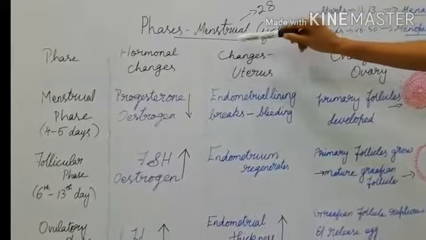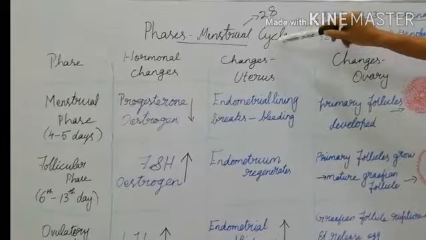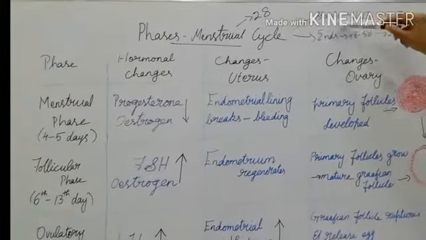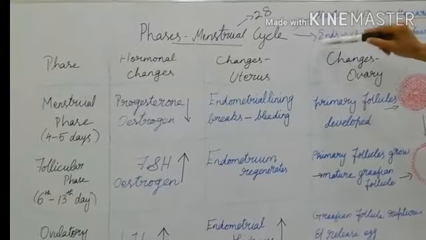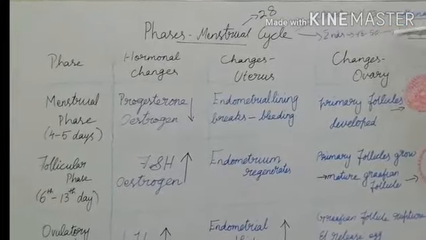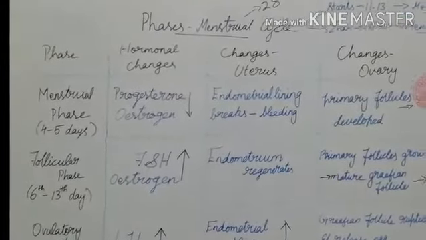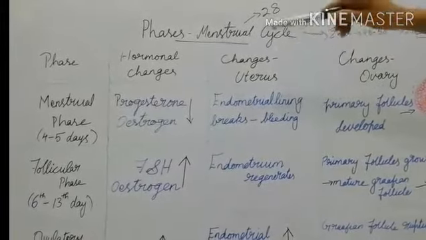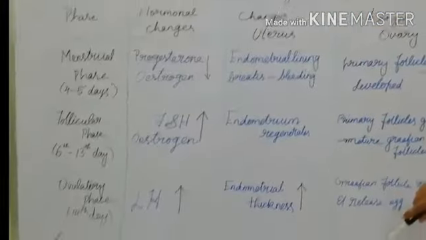Menstrual cycle. It takes place in the female reproductive system. The perfect cycle will complete in 28 days. It will start at the age of 11 to 13 years, which is called the menarche, and it comes to an end at around 48 to 50 years, called the menopause. This will take place in the period from menarche to menopause. The menstrual cycle comprises 4 phases. They are the menstrual phase, follicular phase, ovulatory phase and luteal phase.